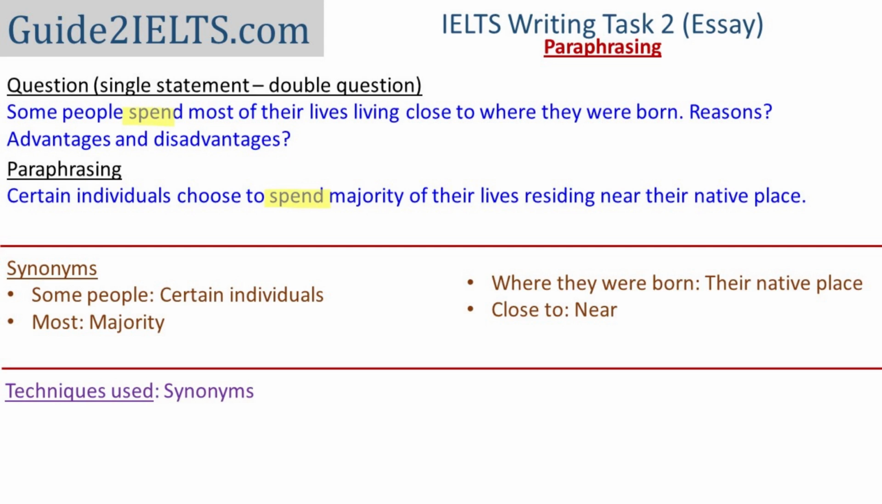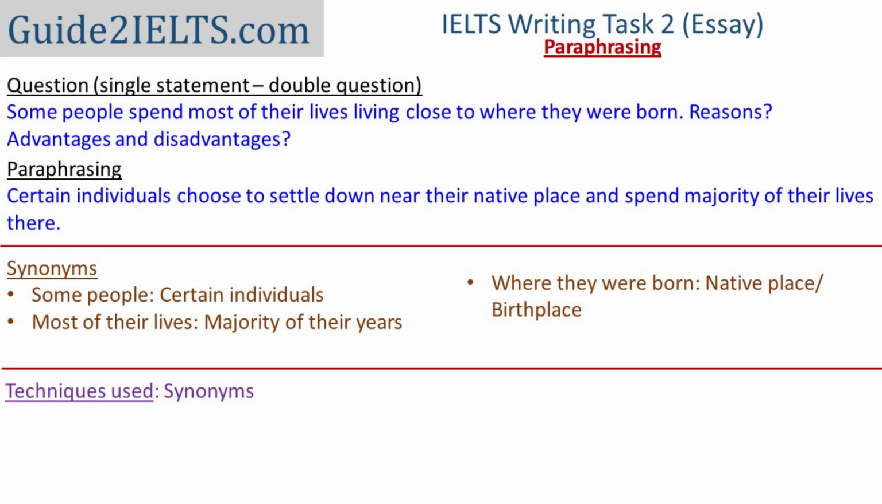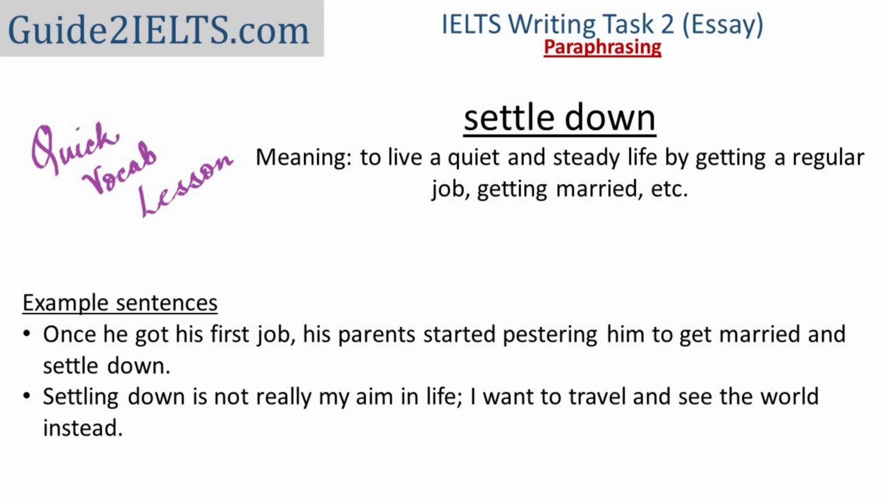There are other ways of paraphrasing. Another word that I have not changed is lives. If I Google the synonyms of life, there are quite a few options, but none seem to fit well in this context. So I have chosen to leave it as it is. Another paraphrasing of the same question is, certain individuals choose to settle down near their native place and spend majority of their lives there. In this one, I have divided the thought into 2 parts when paraphrasing it. And I have introduced the collocation, settle down.